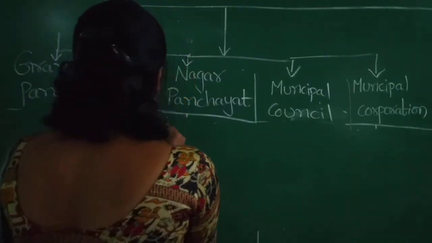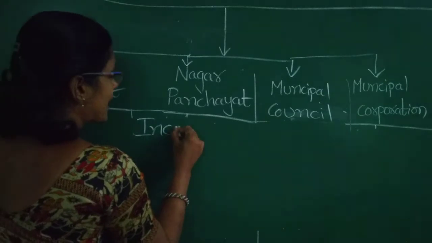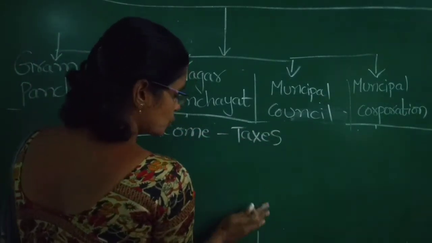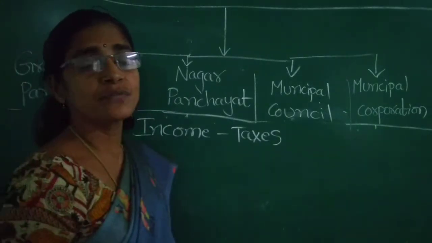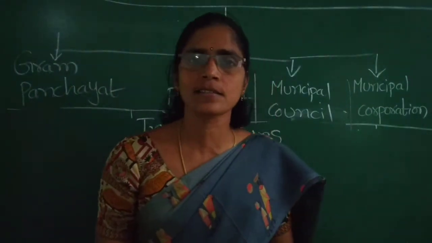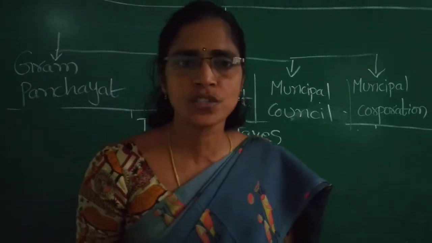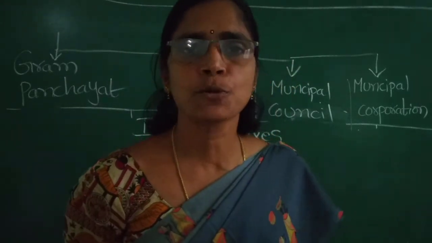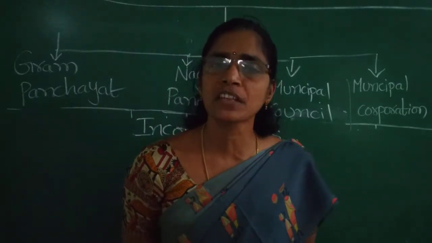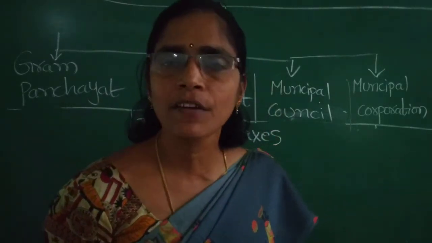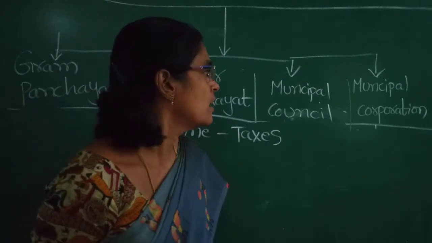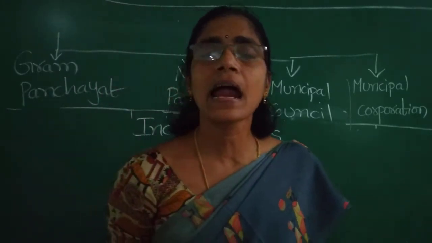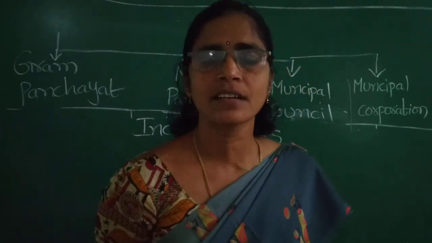They get income through taxes. They get income through taxes. Taxes, which type of taxes? Water taxes, current charges, house taxes and road taxes, like that. Government collect money from the people in the form of taxes, and they develop the towns, cities and metropolitan cities, and land for land registrations, like that.